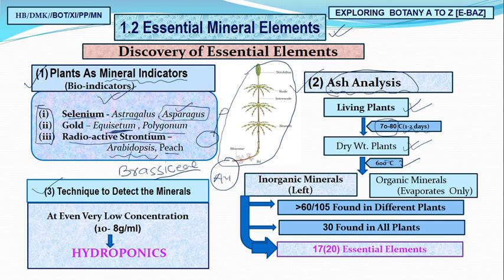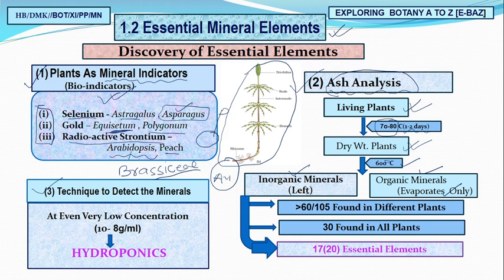At this high temperature, what happened? We have two important minerals present in the plant. First is inorganic, second is organic minerals. The maximum organic minerals evaporate. So we are going to talk again about inorganic minerals. As I told you, under mineral nutrition, we have to focus on inorganic minerals only, friends.